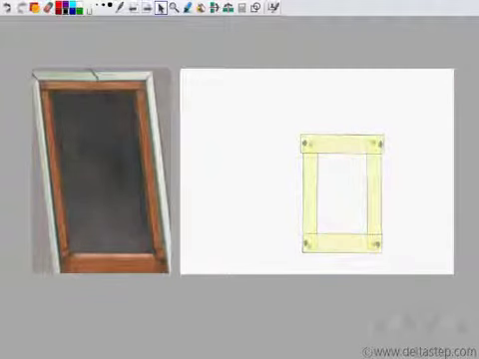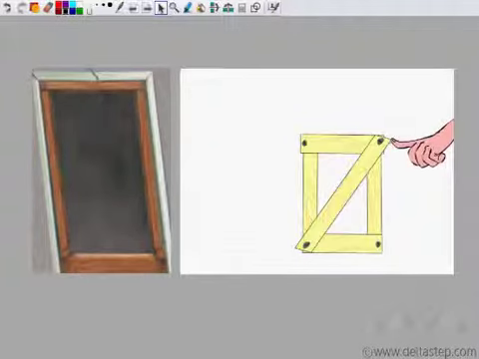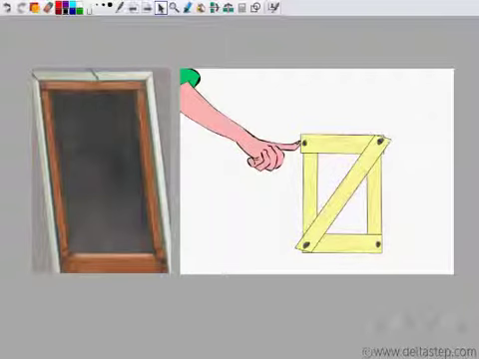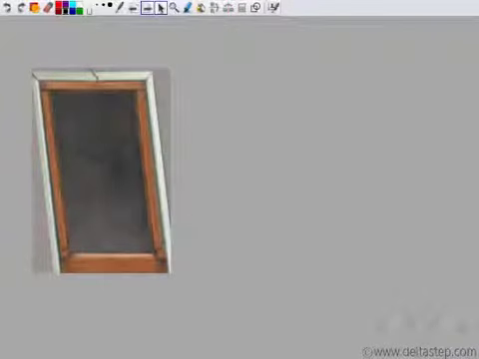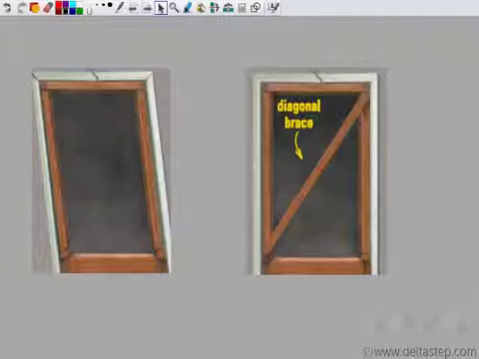But if I put a diagonal across it, then what do you see? It does not move. This becomes stable. So this door can be prevented from collapsing by putting a diagonal brace. Why does this diagonal brace make it more stable? Why is this unstable whereas this is stable? This is unstable because we've seen it take different shapes.